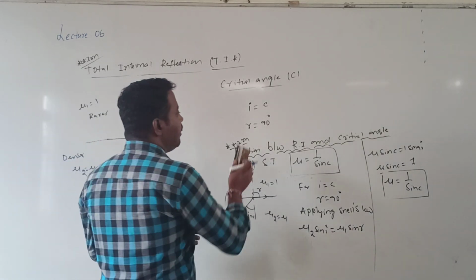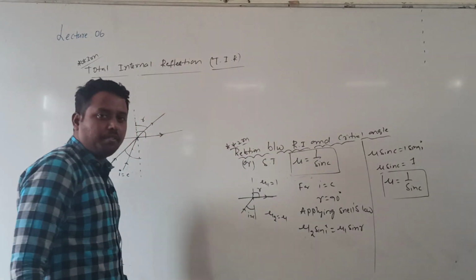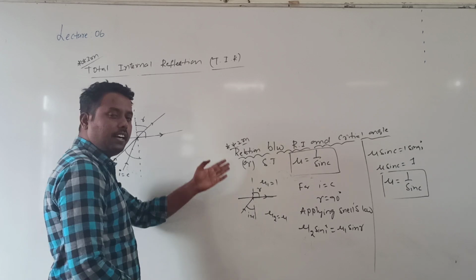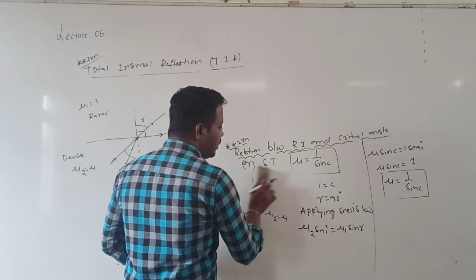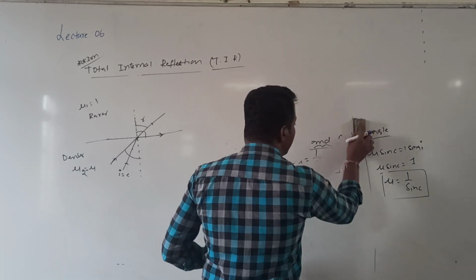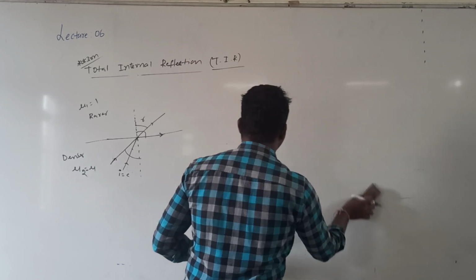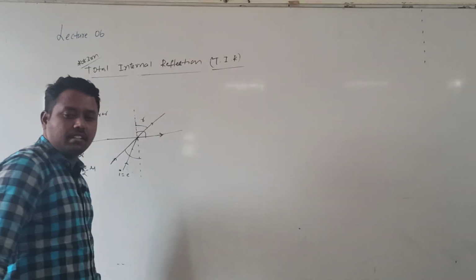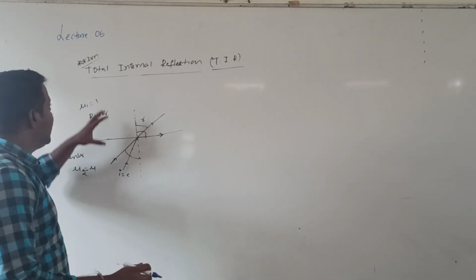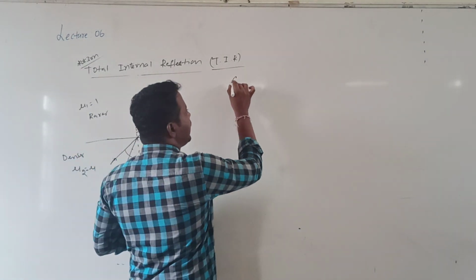Actually, I derived this by considering the rarer medium to be air or vacuum. Is this clear now? But the rarer medium is not always air or vacuum. In that case, what is the relation between the critical angle and refractive index? I will explain that under this only. Now I am continuing with the critical angle.